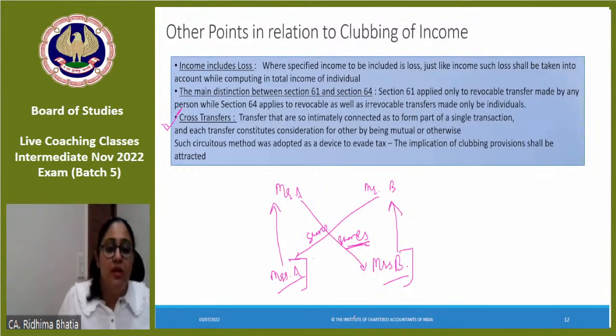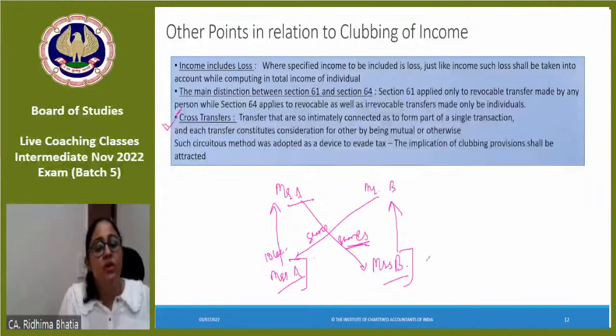You made a transaction look like there was no transfer between the spouses, but actually it was a transfer, but indirectly. Hence, clubbing provision would apply. So suppose on these shares, Mrs. A got a dividend of 10 lakh, then 10 lakh would be clubbed with Mr. A. On these shares, Mrs. B got a dividend of 8 lakhs, and 8 lakhs would be clubbed with Mr. B.